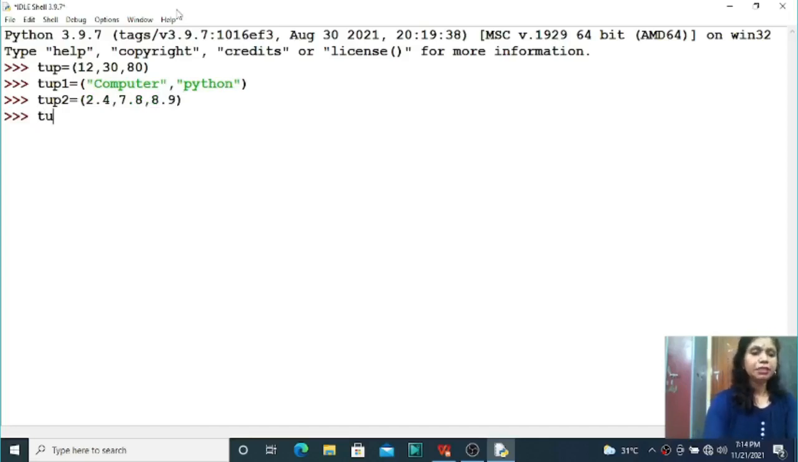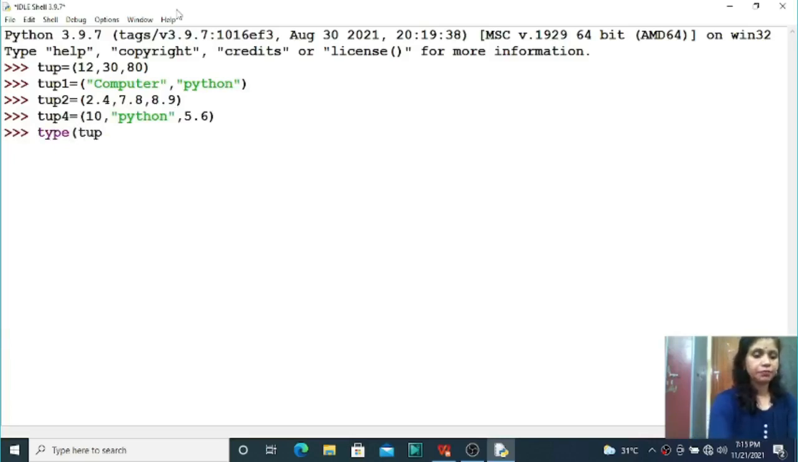But you can mix up the values also. Tup4 equal to, you can store any integer value, any string value, and any float value also, there is no problem at all students. So in this way you can declare a tuple variable, that means a tuple can store integer, string, float, any type of values, right. So you can check the type of these variables so that your doubt will be clear.